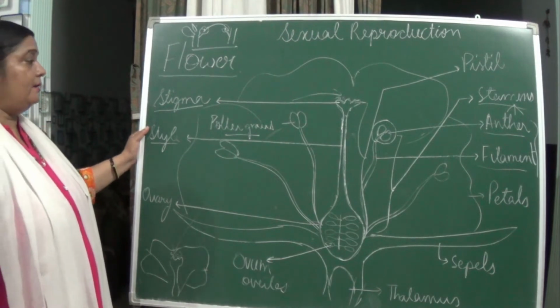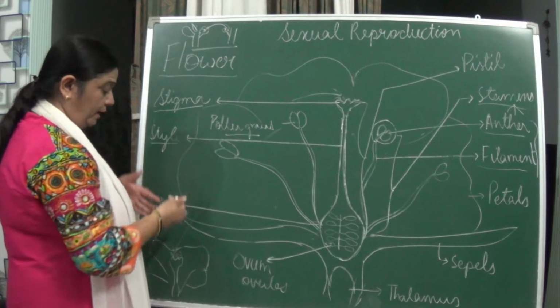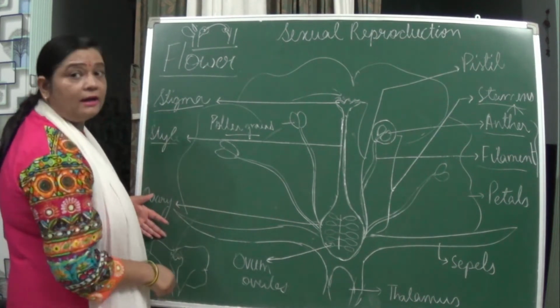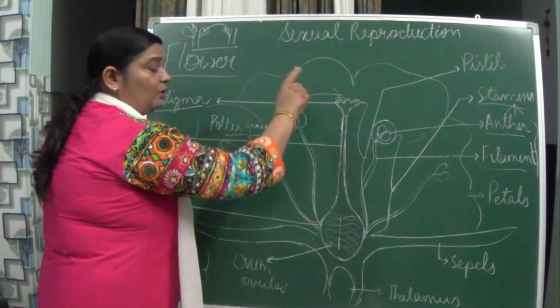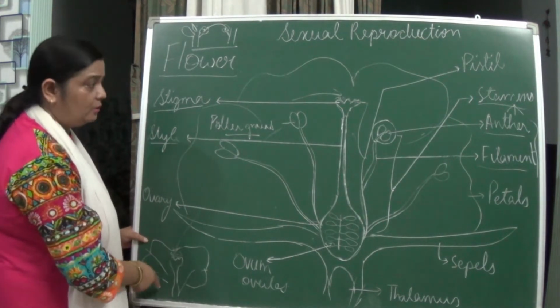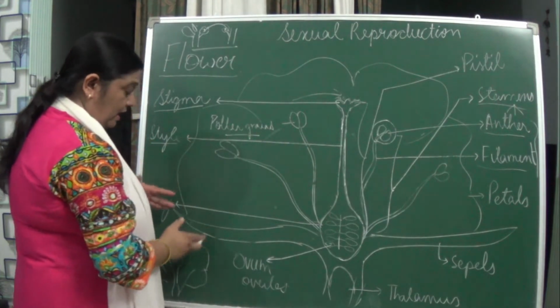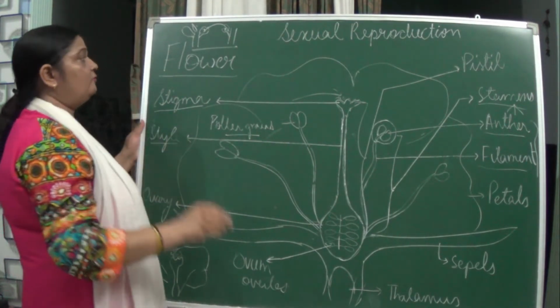Just remember, when pollination takes place in the same flower, or in a flower present on the same plant, whether it is the same flower or a different flower on the same plant, it is known as self-pollination.